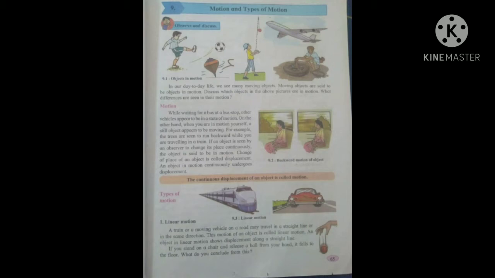Motion: while waiting for a bus at the bus stop, another vehicle appears to be in a state of motion. That means when we are waiting at the bus stop, we can see vehicles appearing. The vehicles that keep passing in front of us, they are in motion.